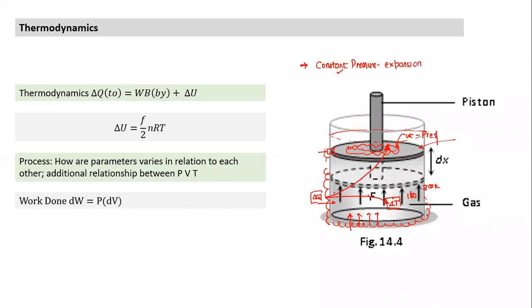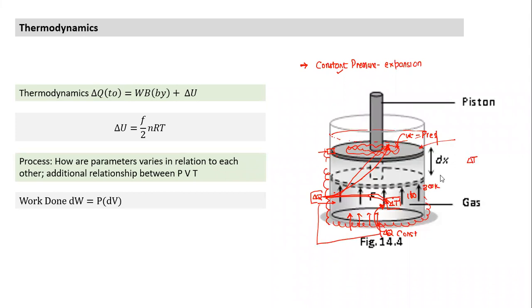But in this case, what is happening? See, understand the difference. In the previous case, constant pressure, the heat I supplied, some part went into internal energy, some part went into work done. But in a constant volume process, what is happening to heat? Whatever heat I supply, it goes only to one thing. What is it going into? Only the internal energy.